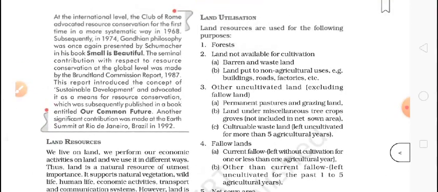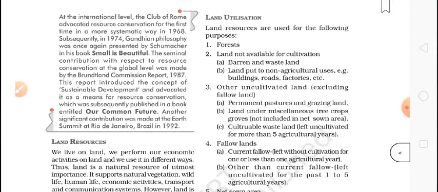Let's talk about utilization. In plateau, plain and mountains we do different activities. So land resources are used for the following purposes. The first purpose is forest, which is a natural thing.